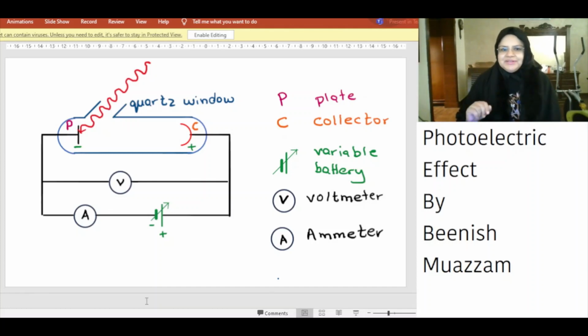A variable potential difference is applied between plate P and collector C. Since the collector C is positively charged and plate P is negatively charged, the electrons emitted from plate P will be attracted to collector C. If we increase the potential difference between plate P and collector C, eventually all electrons emitted from plate P will reach the collector C. The photoelectric current will reach maximum. If we increase the potential difference further, the photoelectric current remains constant. This maximum value of photoelectric current is called saturation current.